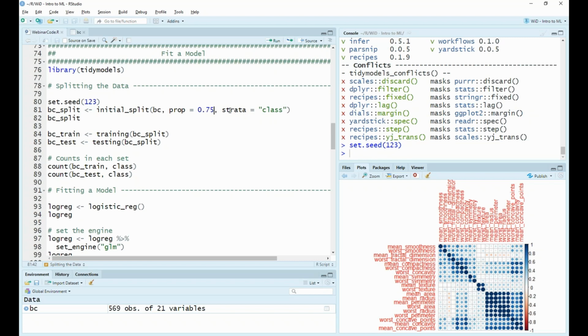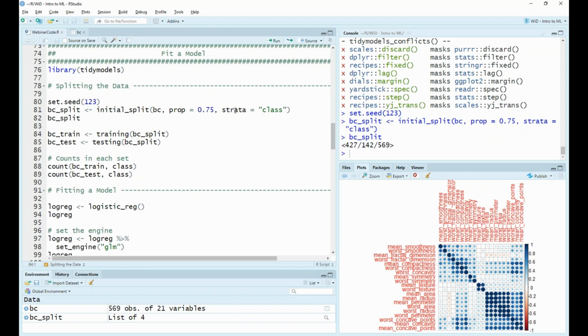And then we can also define the strata. The strata is to make sure that we keep the ratios of positive, so malignant and benign cases, the same between the two data sets, between the training and the test data.